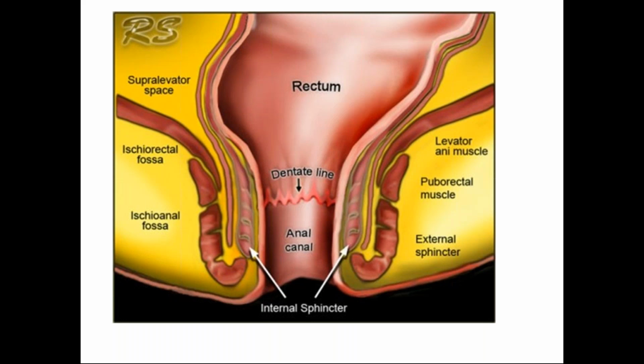That means it is a junction of ectoderm and endoderm. Is it clear? This is the embryological importance of the anal canal. We have mucous membrane inside because it is of endodermal origin, and we have the skin, which is blackish with transverse ridges along with hair, because it is of ectodermal origin.